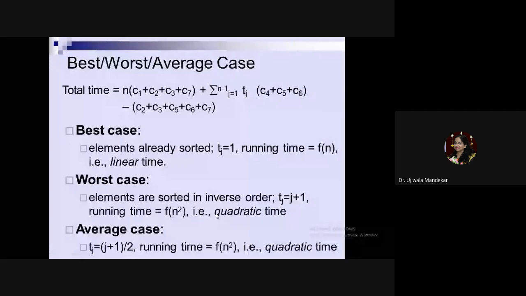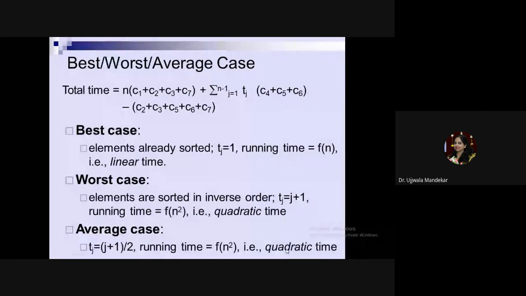If it is n square, we call this time complexity the quadratic time complexity. So your running time will be equal to f of n square. The third case is the average case. What happens in the average case? Average case means 50% of your list is sorted and 50% is not sorted. Half of the list, or more than half, or less than half is sorted, and after that the list is not sorted. So the operations to be performed are fewer than in the worst case, but greater than in the base case, and the running time required for execution will be f of n square, that is quadratic time.